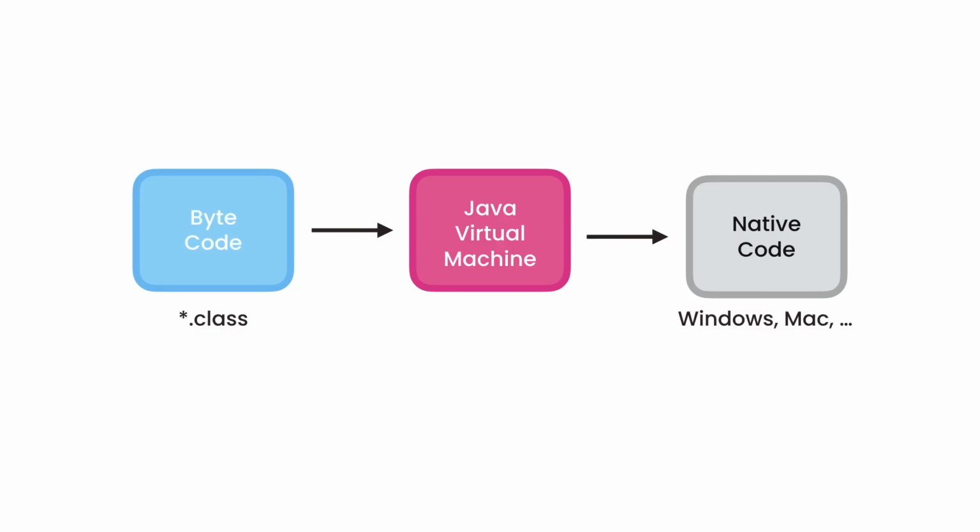This architecture is the reason why Java applications are portable or platform independent. We can write a Java program on a Windows machine and execute it on Linux, Mac, or any other operating systems that have a Java runtime environment. C# and Python also have the same architecture. That's why they're platform independent as well. Now let me show you how to invoke this Java Virtual Machine to run a Java program.